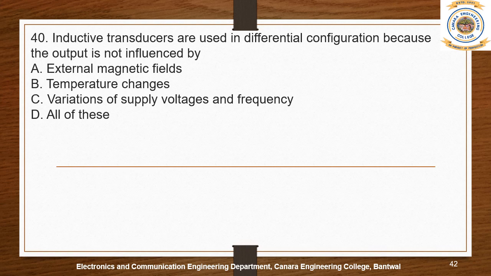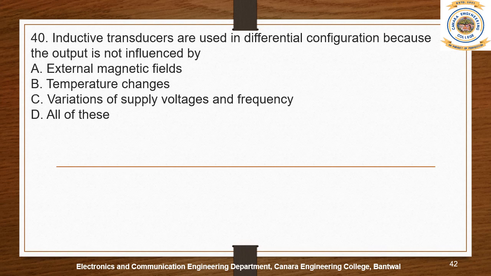So now we understand how inductive transducers work. LVDT does not use an external magnetic field. Yes, it is going to satisfy that. Temperature changes? No. LVDT does not depend on temperature changes. If any device depends on temperature changes, it's a thermocouple or a thermistor.